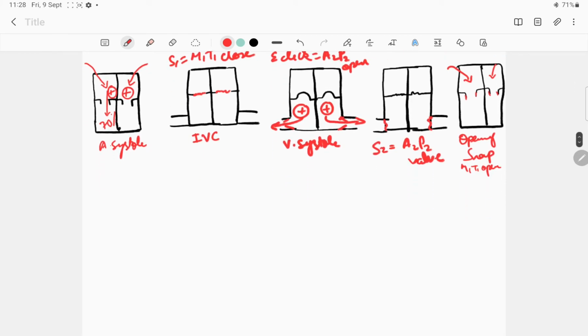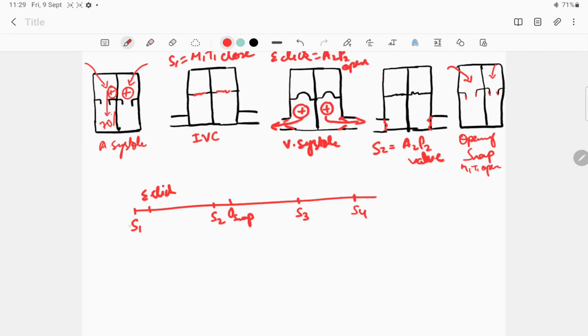If we plot this on a line diagram, then we see that first there is S1, then after S1 we have ejection click. After ejection click we have S2, and after S2 we have opening snap. Then we have S3. S3 is seen in patients of congestive heart failure when there is ventricular turbulence, and S4 is when atria generate excessive pressure.